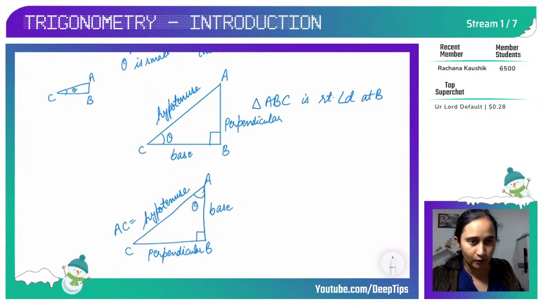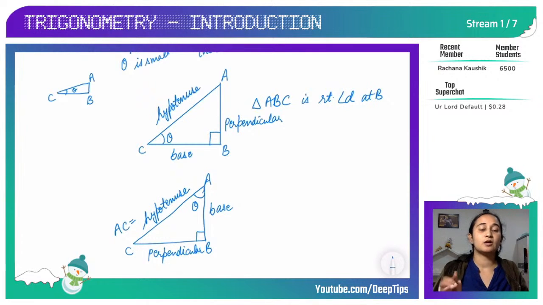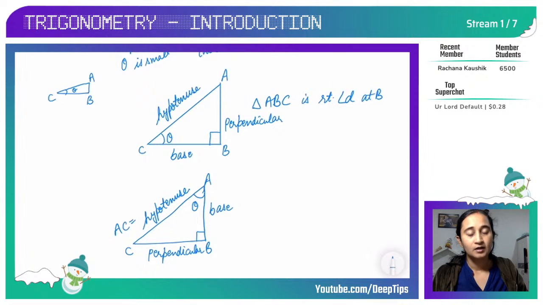This is very important to understand: how to name the sides of a right angle triangle. I'm sure in your previous grades you have learnt about hypotenuse, base and perpendicular, but in grade 9 and 10 the difference is how to change the base and perpendicular with change in theta.